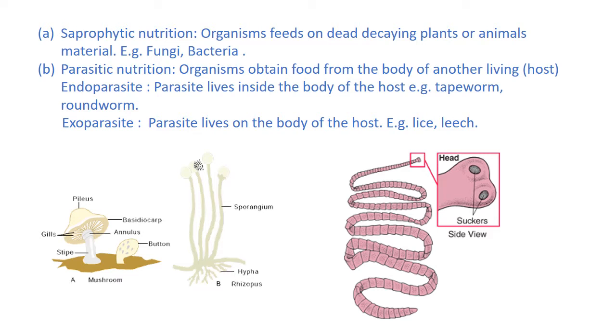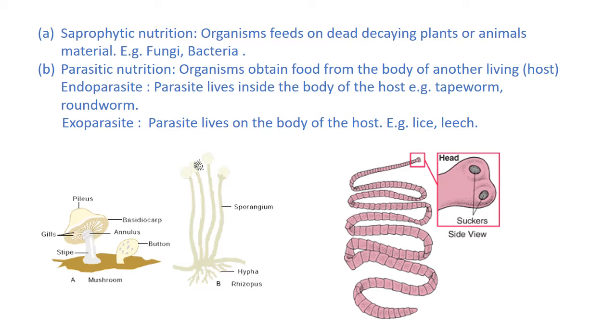A. Saprophytic nutrition. Organisms feed on dead, decaying plants or animals' material. Example: fungi, bacteria. B. Parasitic nutrition. Organisms obtain food from the body of another living host.